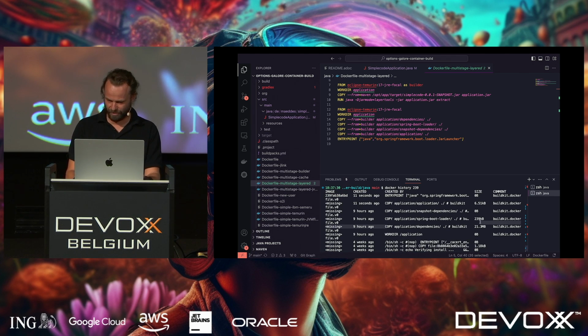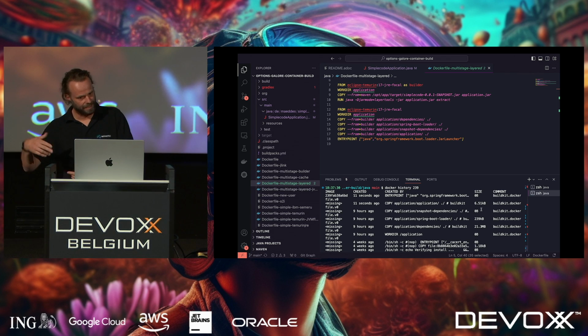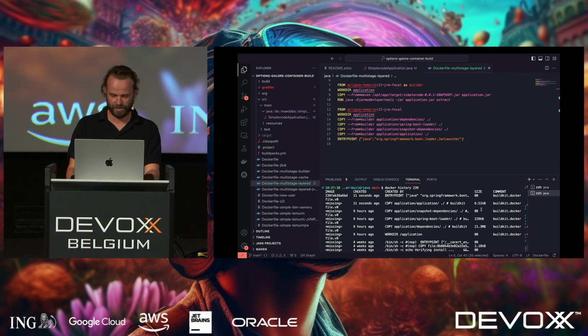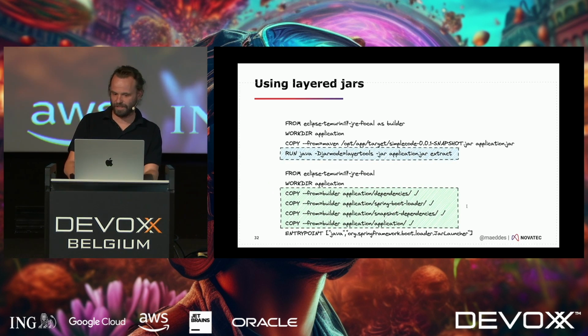So the dependencies of my 22 megabytes, 20.13 are in here. And the code is only a few kilobytes. So if I split it that way, then my builds can be more efficient, especially if my services are a little bigger. I mean, it's only a minor improvement, but it can certainly help.